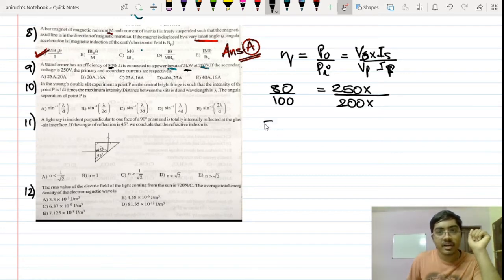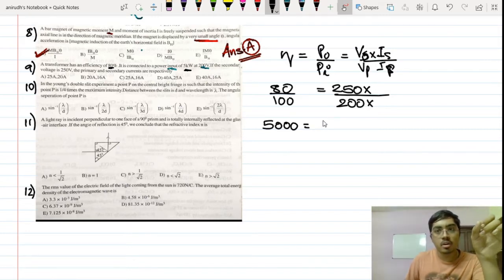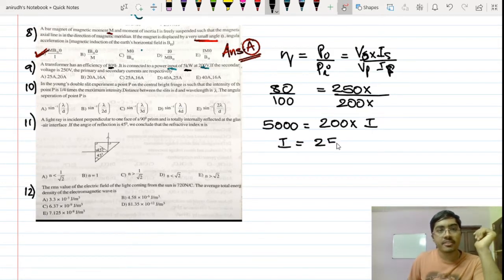So 5000 watt is equal to input voltage, that is 200, multiplied by the input current. So current will come out to be equal to 25 ampere. So this is the primary.